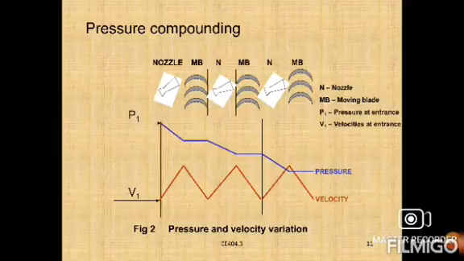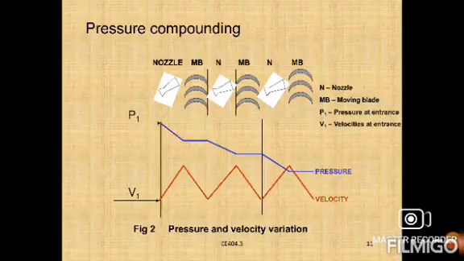The pressure drop in each stage is lower, and the kinetic energy developed is correspondingly lower. The kinetic energy of each expansion is immediately absorbed in the row of moving blades. The pressure and velocity variations are shown in the figure, right?